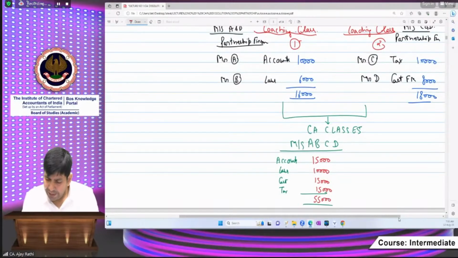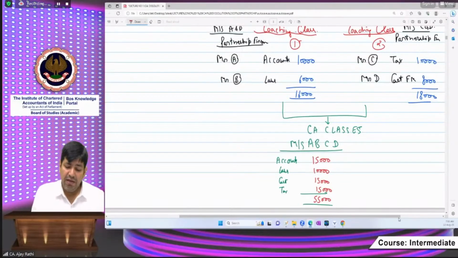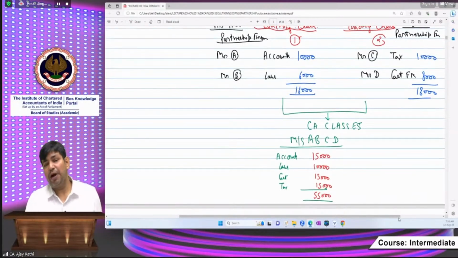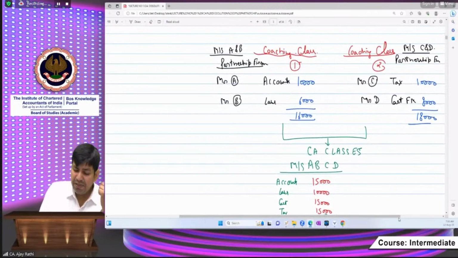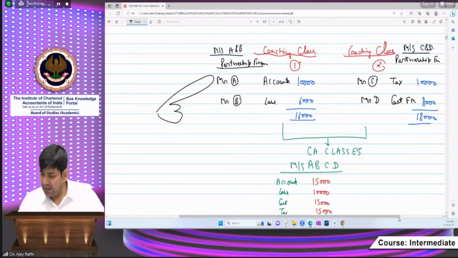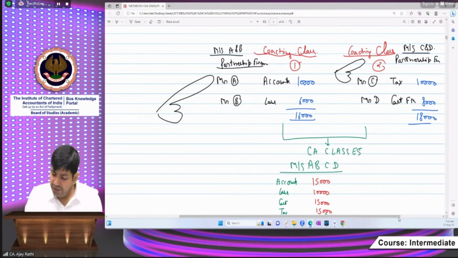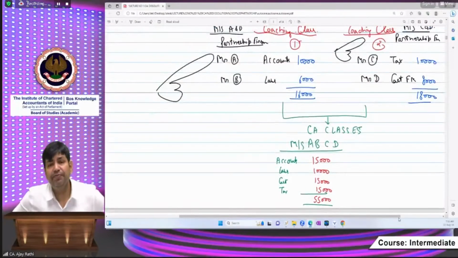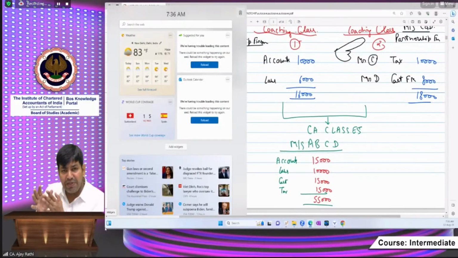So beta, this is the practical life example. I am taking a practical life example with you so that you may directly correlate with this. Why did they get merged? Beta, this is called amalgamation of partnership firm. The existing business is being closed. This partnership firm is being closed, and this partnership firm is also being closed, and a new partnership is being framed. So beta, in this way also, the existing partnership business is discontinued.